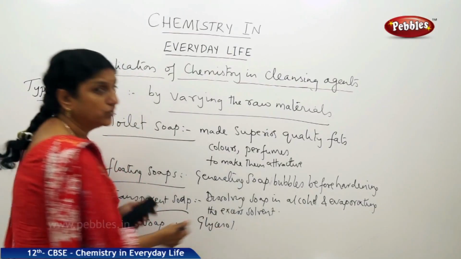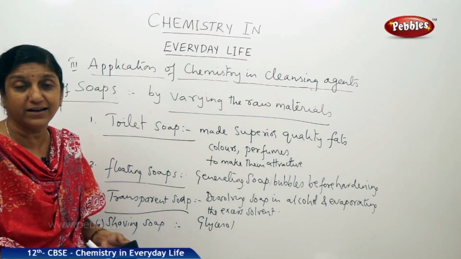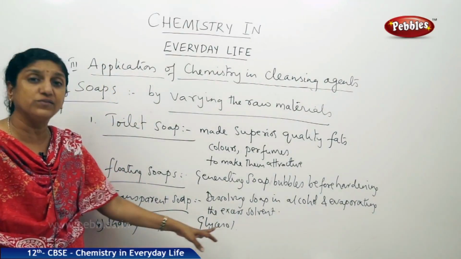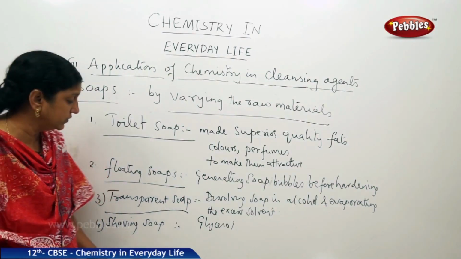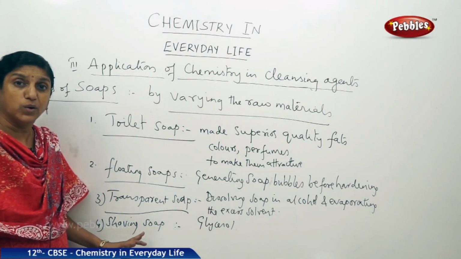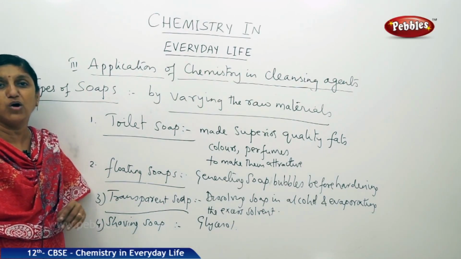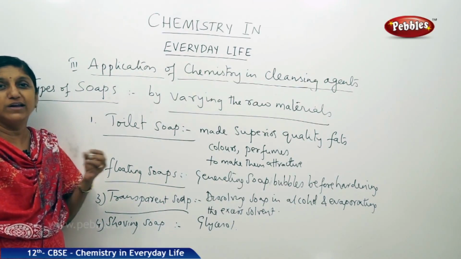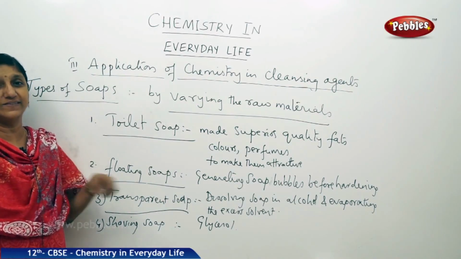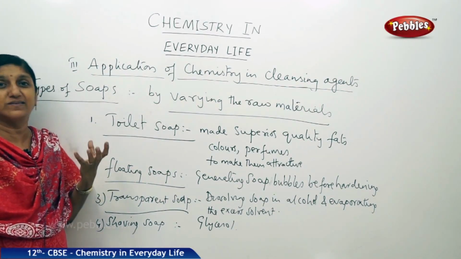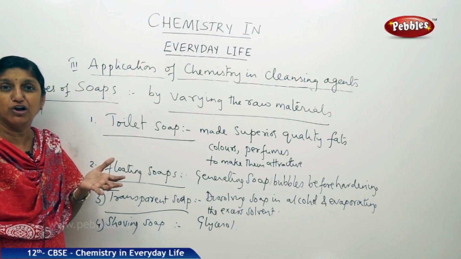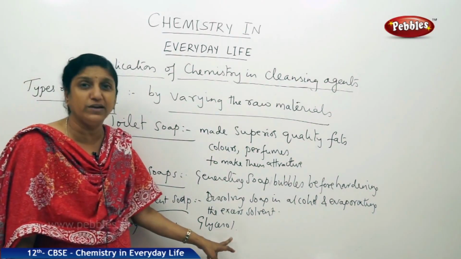We saw the structure of glycerol; it is a trihydric alcohol. Why is glycerol added to the raw materials of shaving soap? Because glycerol increases the drying time of that foam. So when he applies that on the face, it remains in the form of foam for a longer time due to the presence of glycerol.